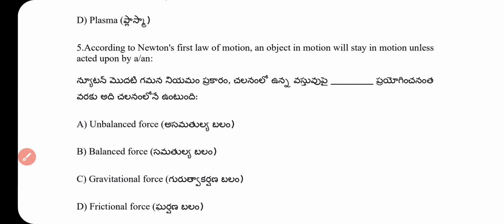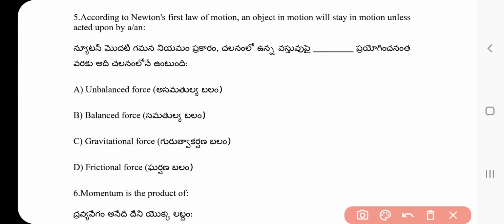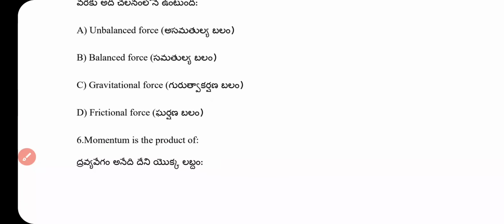Question number 5. According to Newton's first law of motion, an object in motion will stay in motion unless acted upon by an unbalanced force, balanced force, gravitational force, or friction force. What is the answer? Unbalanced force. Option E is the correct answer.